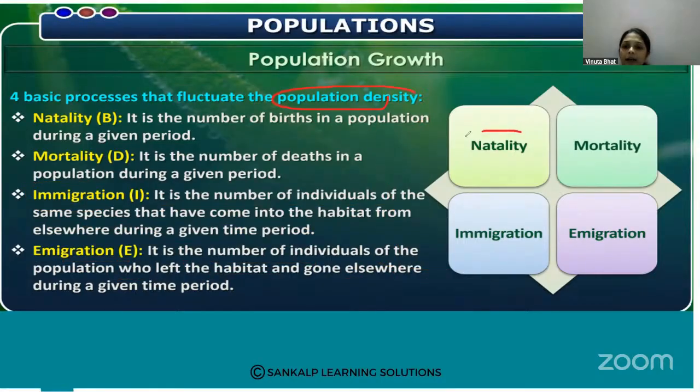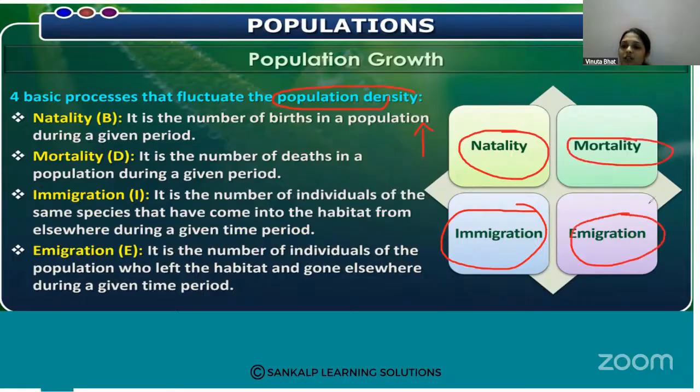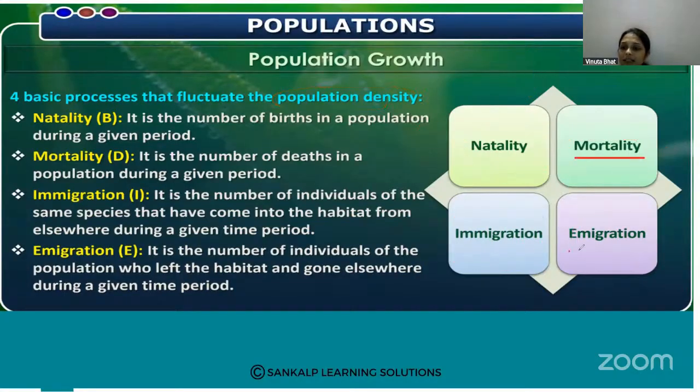So here natality and immigration help the increase of the population density, and mortality and emigration show the decrease of the population density, because the number of individuals becomes less in case of mortality and emigration, and the number of individuals becomes more in case of natality and immigration.